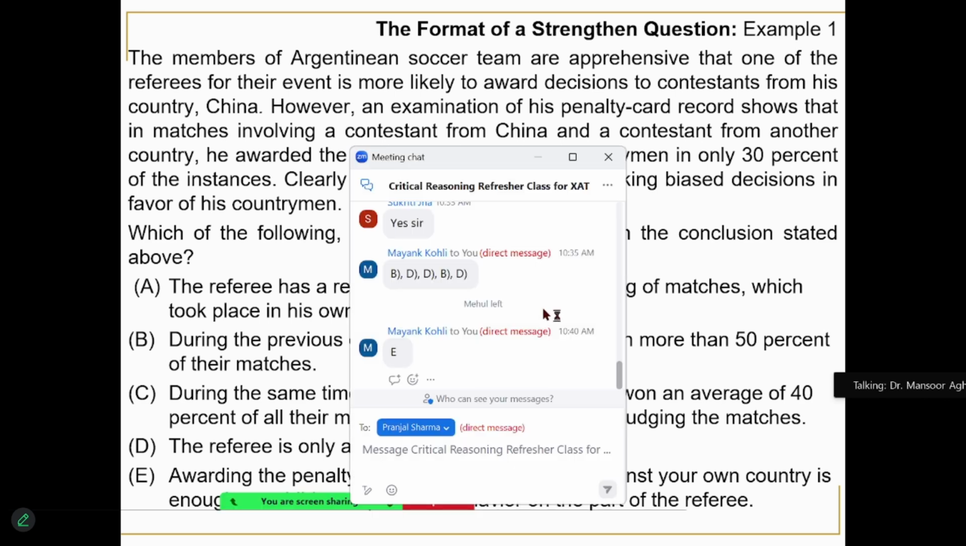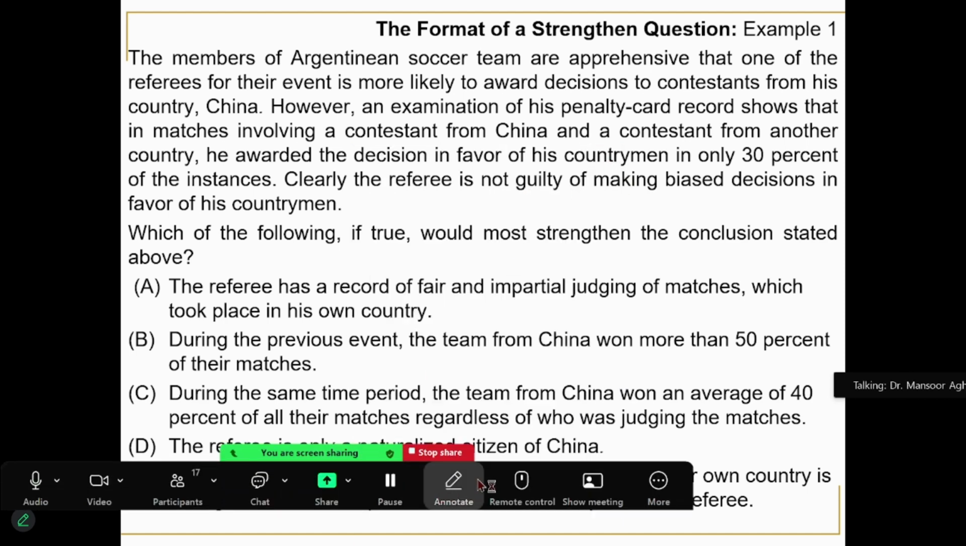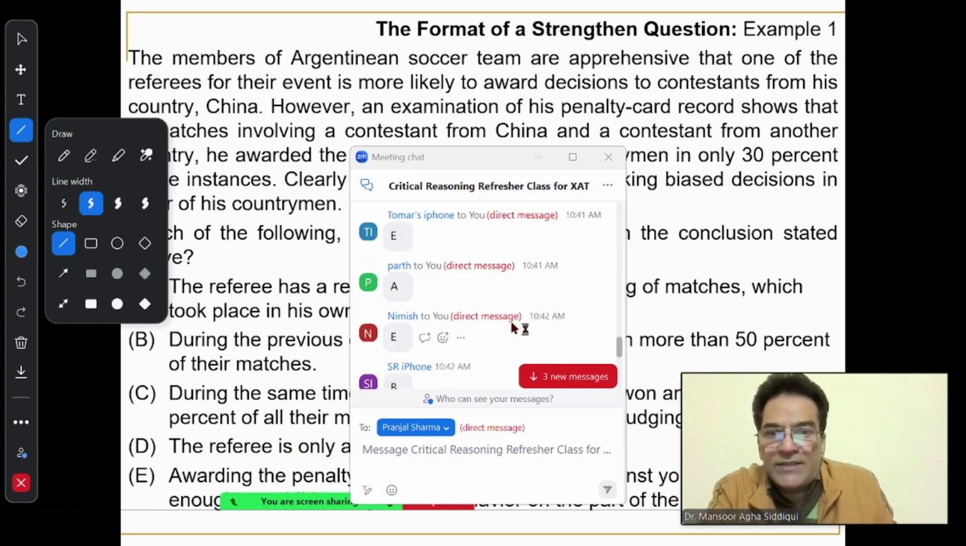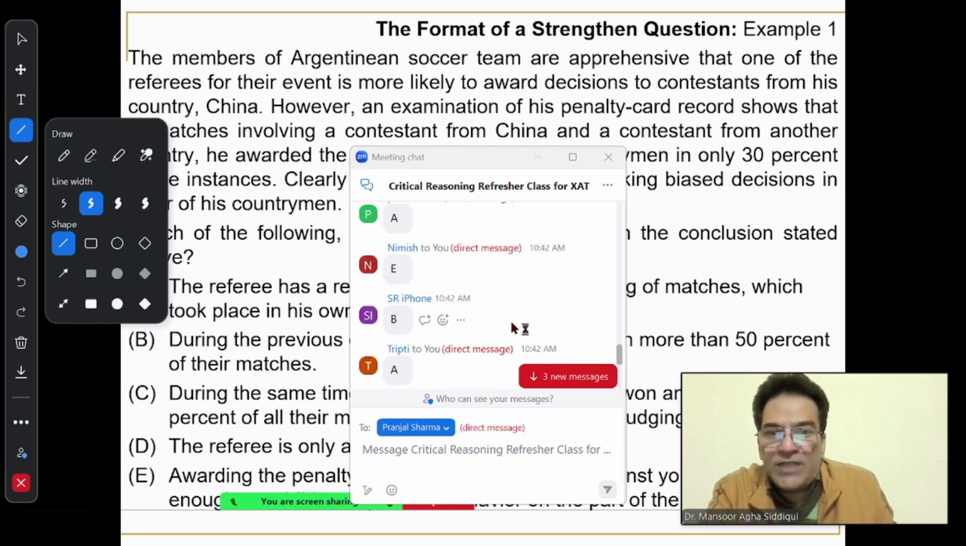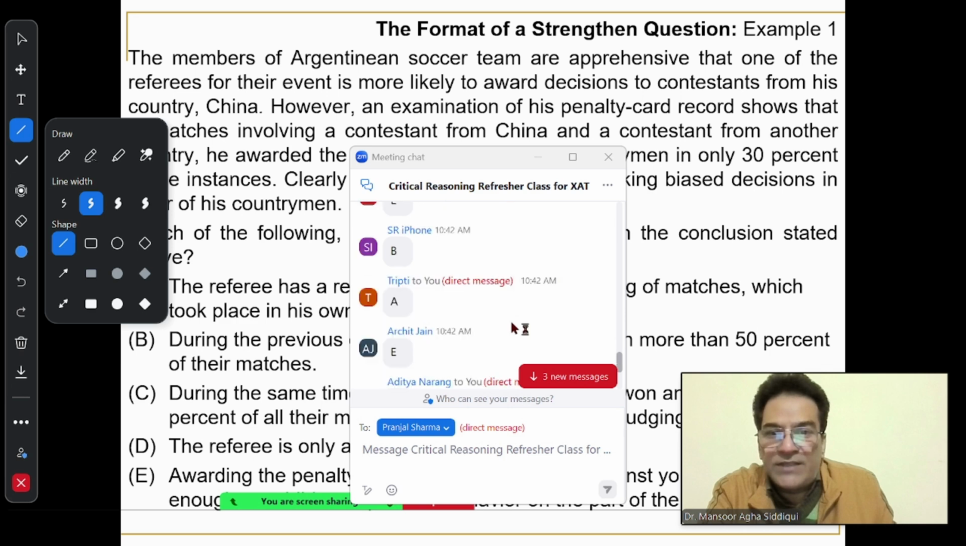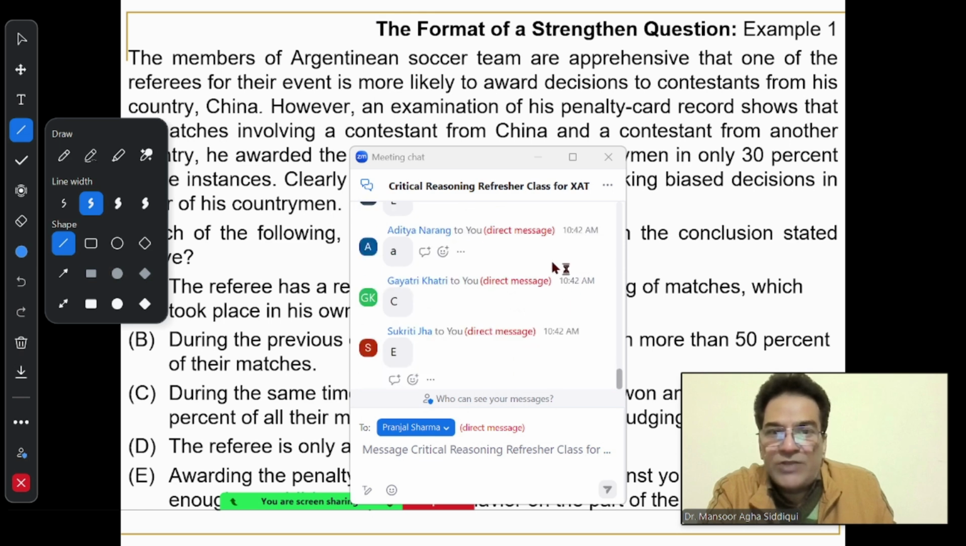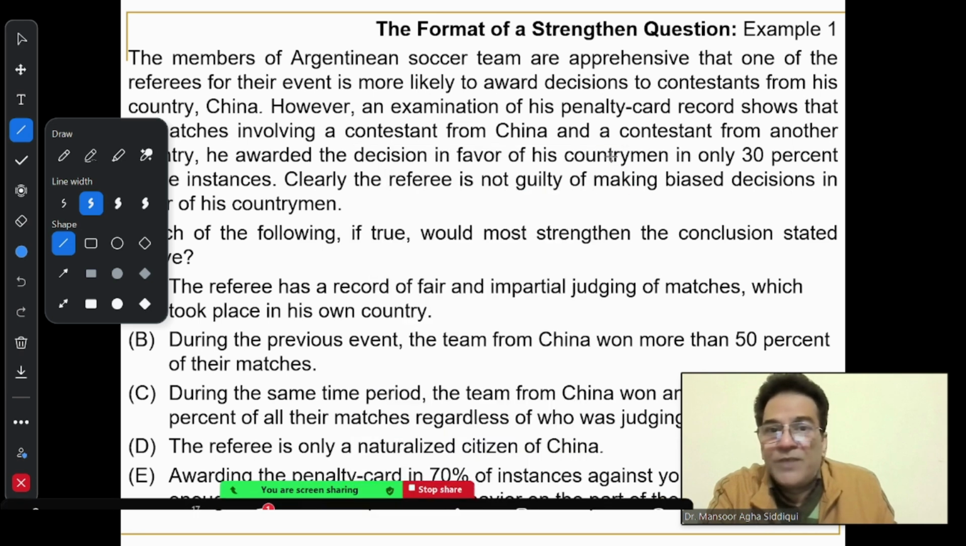Only Mayank has sent me the answer. Please send in your answers. Mayank and Tomar have got the right answer. Parth has to check the answer again. SR has to check the answer again. Tripti has to check the answer again. Archit has got the right answer. Aditya has to check his answer. Gayatri has to check her answer. Sukriti also has to check the. No, Sukriti is perfectly right in the answer. Harib, right answer. Good. Chalo.